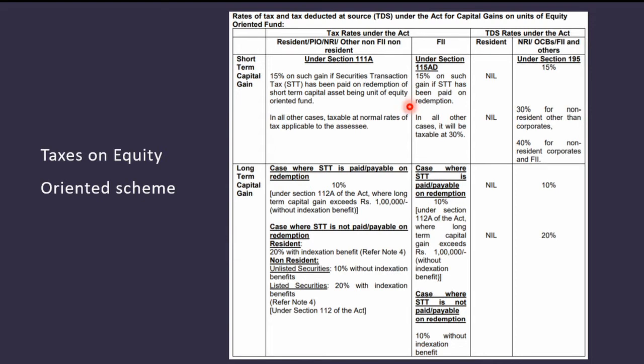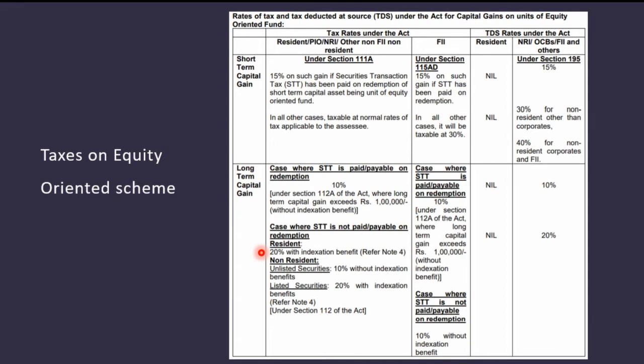Long-term capital gain for resident, PIO, NRI other than FII non-resident is 10%. You can see here under Section 112A of the Act, where long-term capital gain exceeds rupees 1 lakh, without indexation benefit. In cases when STT is not payable on redemption, for the resident it is 20% with indexation.